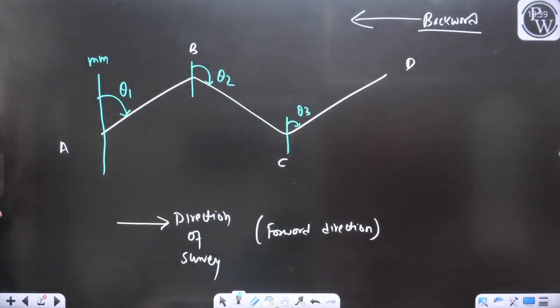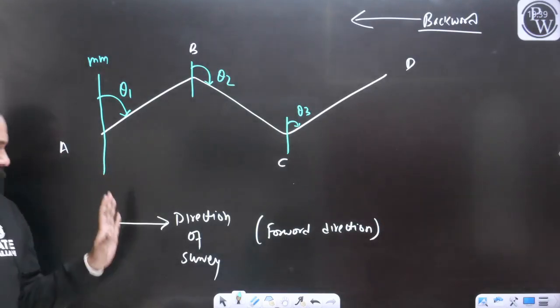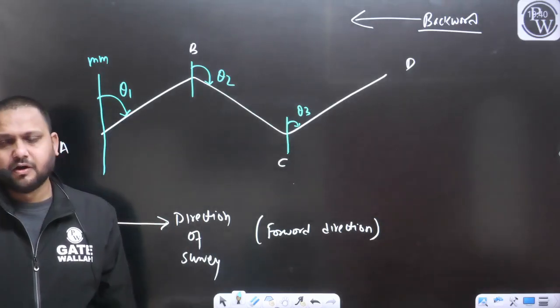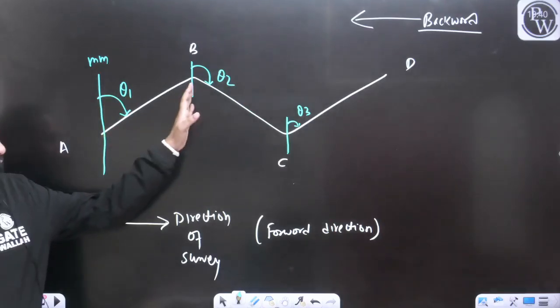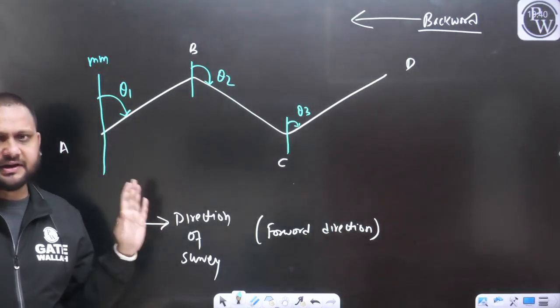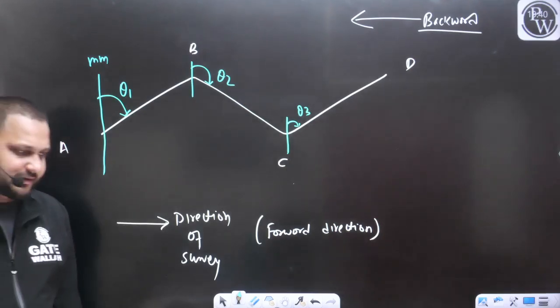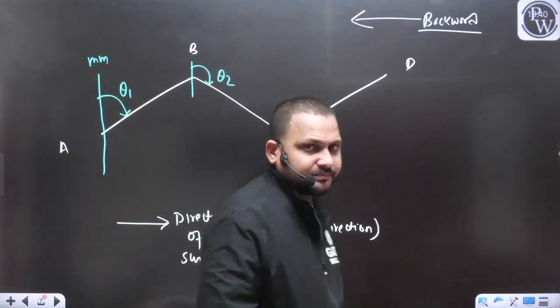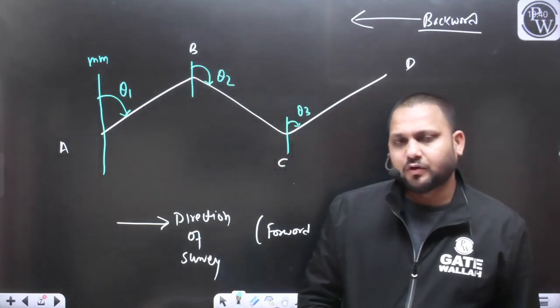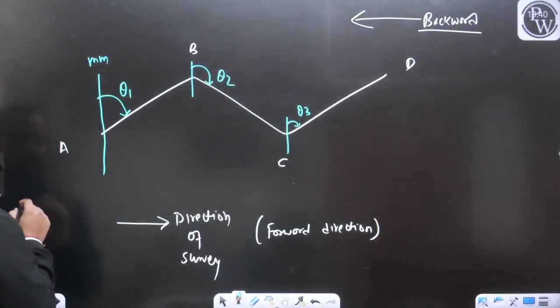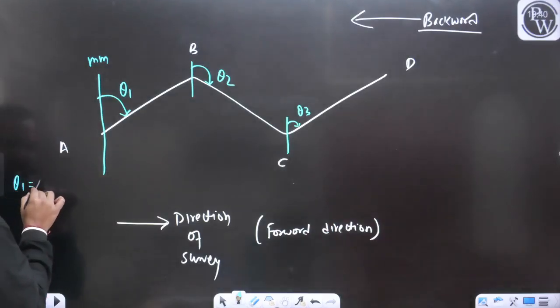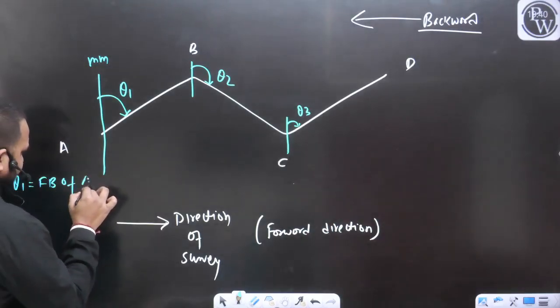Without any problem, can we measure all the bearings? All these bearings we have measured. Can I say in the direction of survey, or in the forward direction, theta 1, then theta 2, then theta 3? All these readings we have measured in the forward direction, or the direction of survey. Yes or no? So that's why we are using the term that theta 1 is the forebearing of line AB.